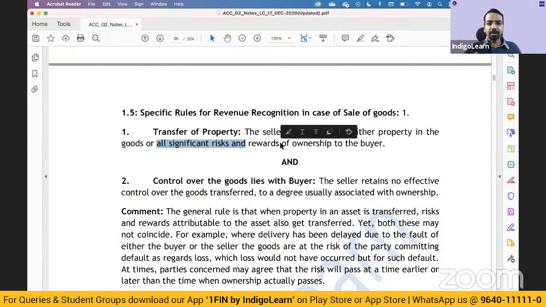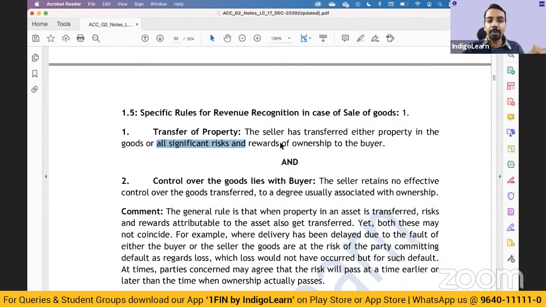For example, just for illustrative purpose, let us say you have purchased a two-wheeler from the showroom. Registration is pending, but the showroom has sold the two-wheeler to you. Invoice has been generated. You have made the payment. Road tax is also paid. Registration is pending. Now, do you think the sale has happened? Yes, the sale has happened. The property has been transferred. Only a formality of registration is pending, right?